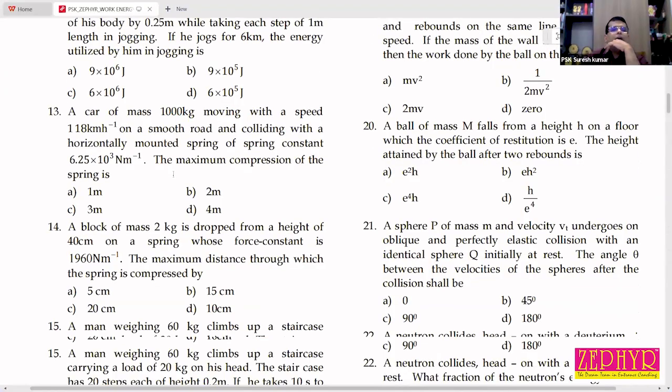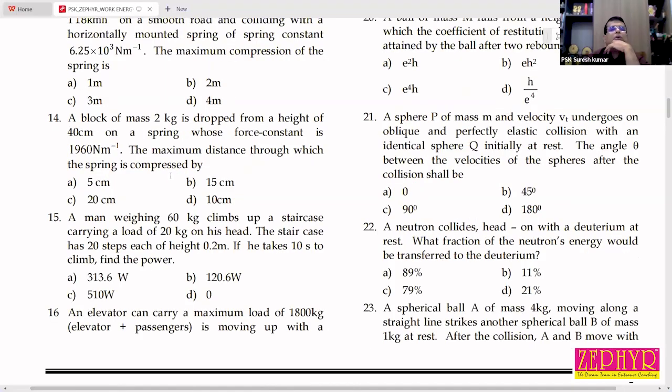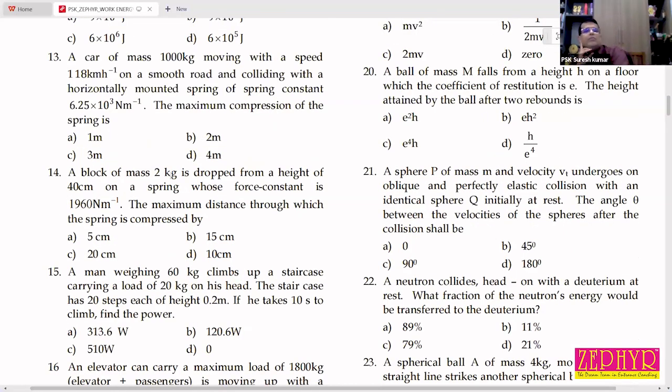Problem number 14. A block of mass 2 kg is dropped from a height of 40 cm onto a spring whose force constant is 1960 Newton per meter. The maximum distance through which the spring is compressed is?